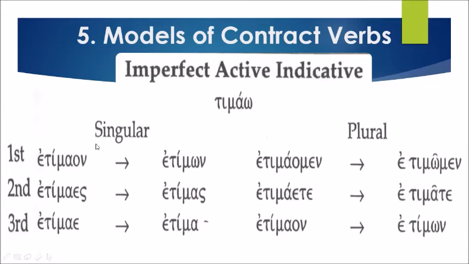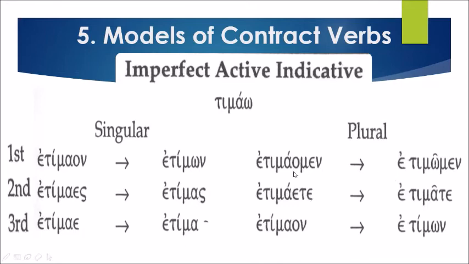In this case, since it is imperfect, we have the augment in the beginning. The first person of timao, alpha plus omicron becomes omega. Alpha plus epsilon becomes alpha.